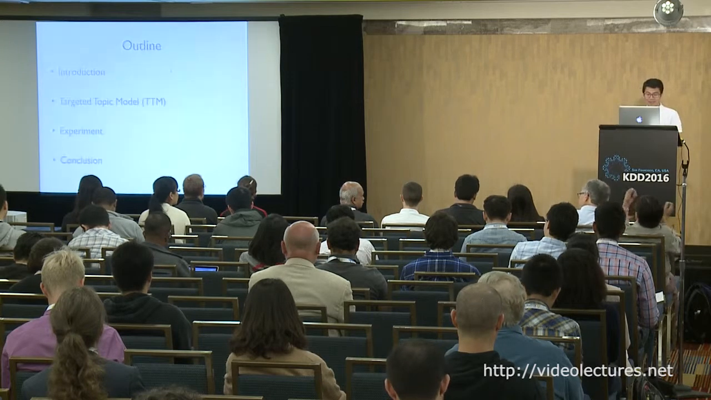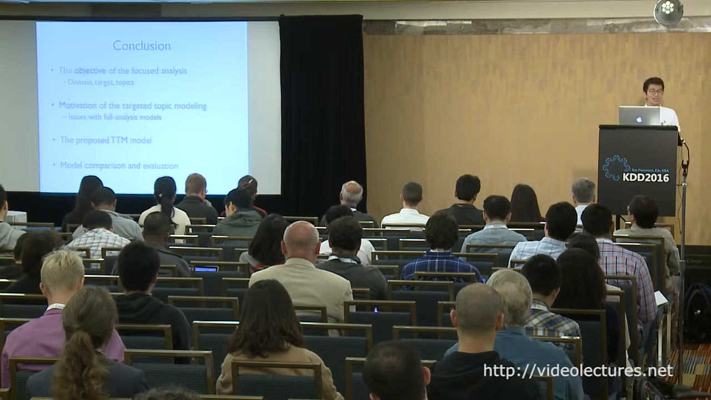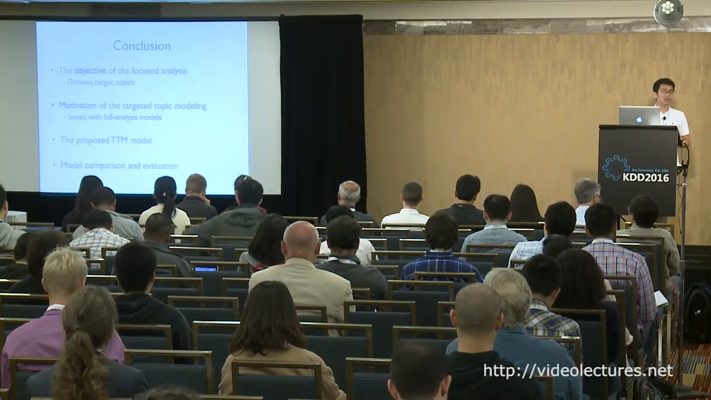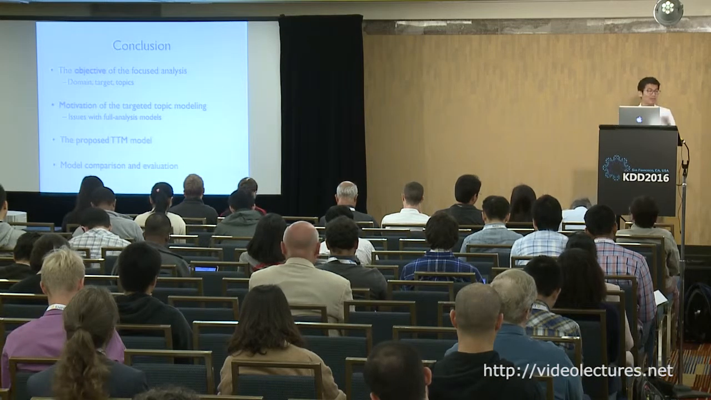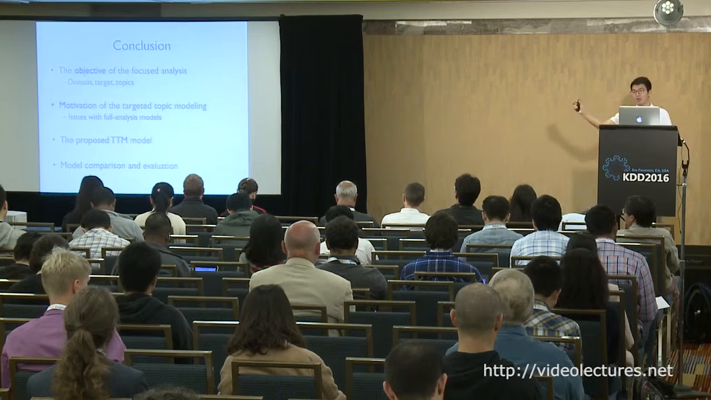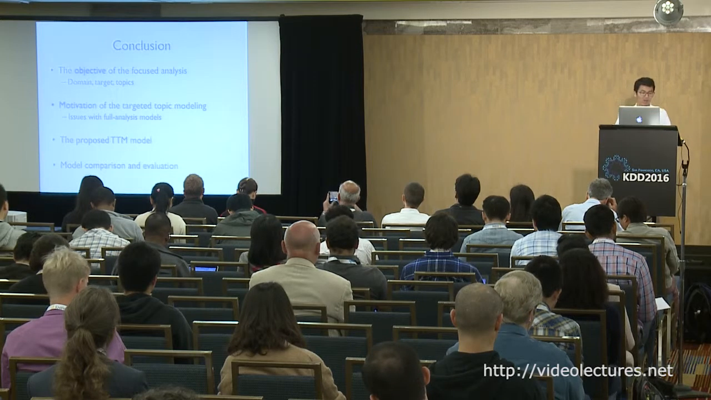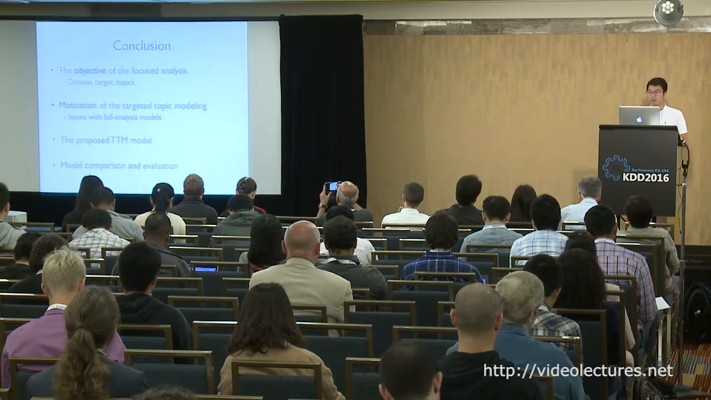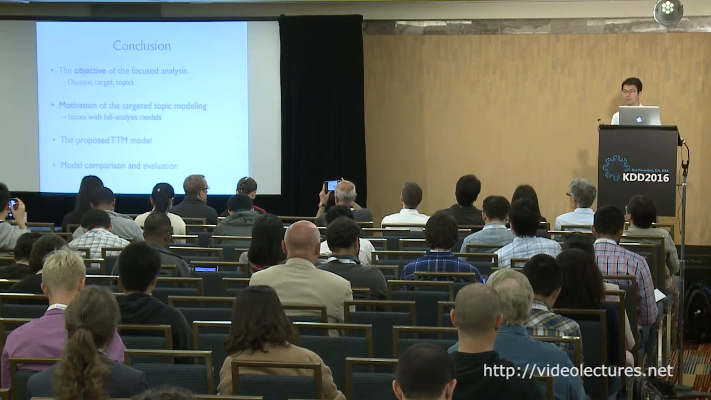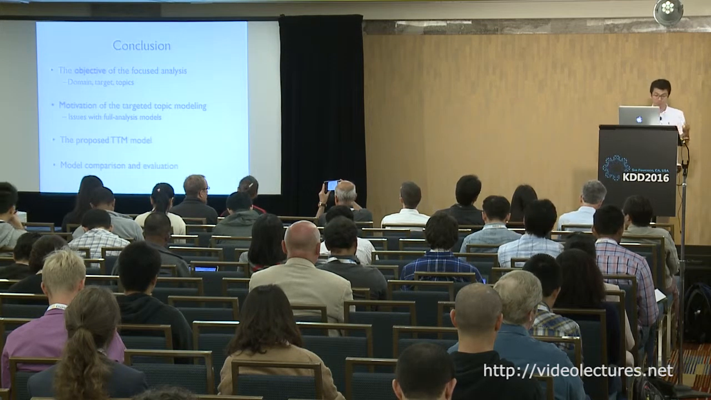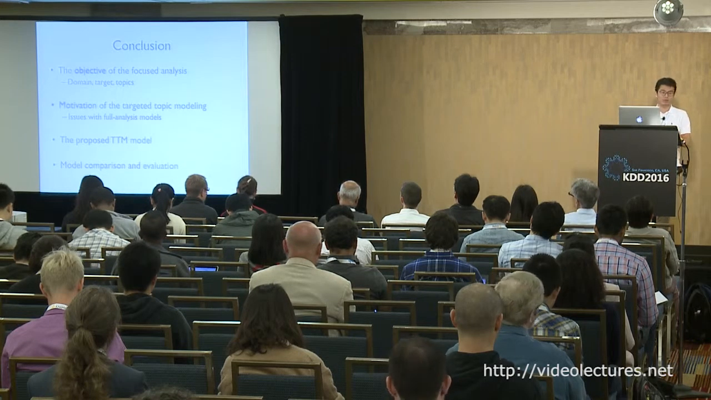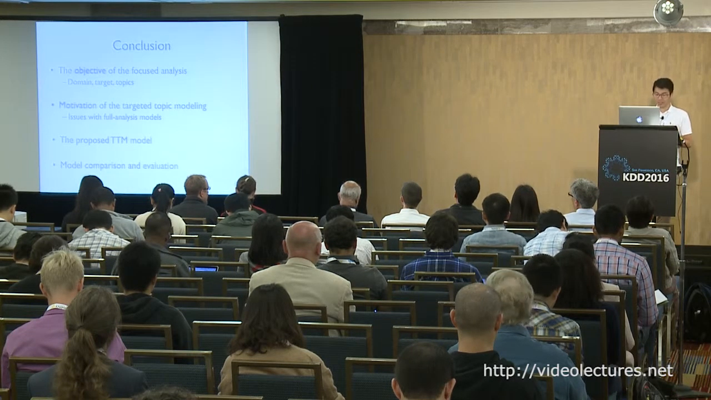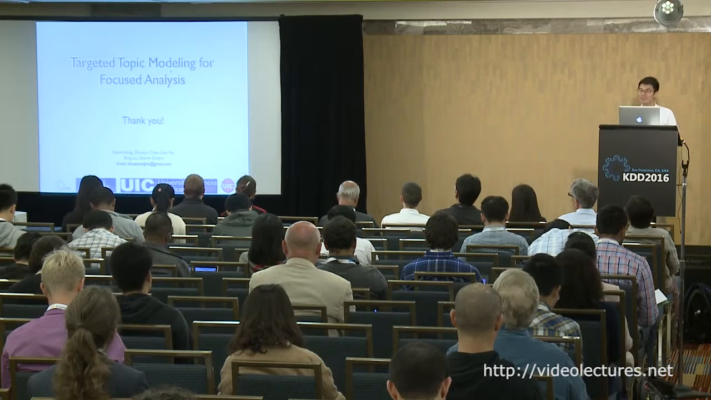Okay, and let me draw a final conclusion about this work. At the very beginning, I explained the objective and the task of our focused analysis: given a target and aspect, we want to find those topics related to it. And we also show the motivation of our model because the traditional models have some issues like issue 1, issue 2, issue 3. And we propose our model and we compare it with some state-of-the-art models to show its effectiveness. And that's all for my presentation. Thank you.